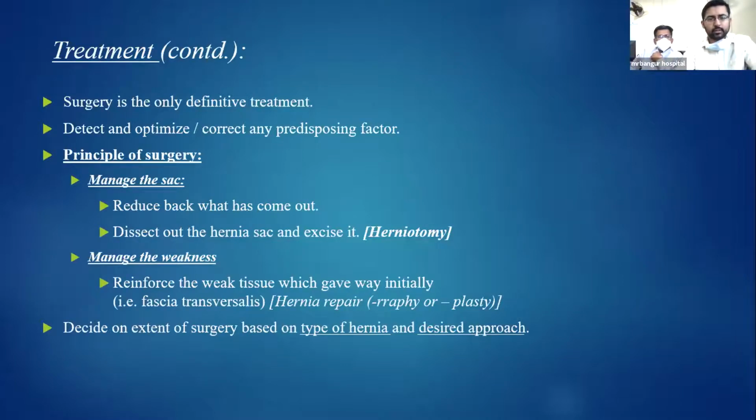And before the surgery, we must detect and optimize or correct any predisposing factor. When we talk about the principle of the surgery, the sac has to be managed and the weakness or the defect has to be managed. The sac can be managed. We can simply reduce back what has come out, or we can dissect out the hernial sac and excise it, which is known as herniotomy. Management of the weakness is by reinforcing the weak tissue which gave way initially, and this hernia repair can be either raphy when it is done anatomically or plasty when it is done with the prosthesis. The decision on the extent of the surgery is based on the type of hernia and the desired approach.